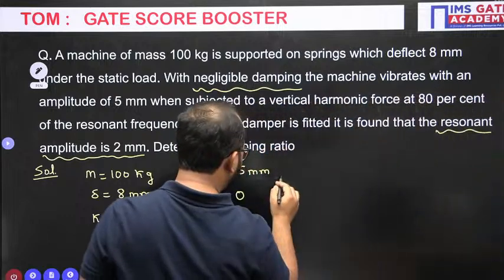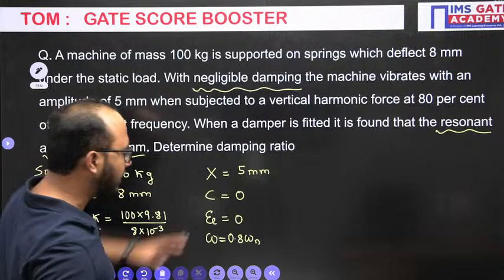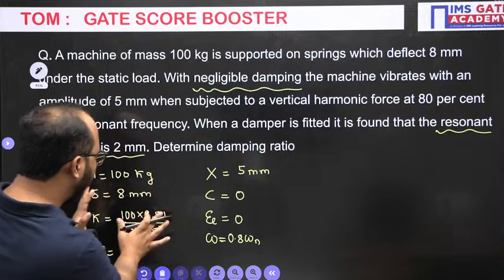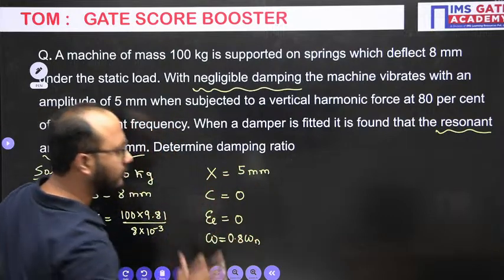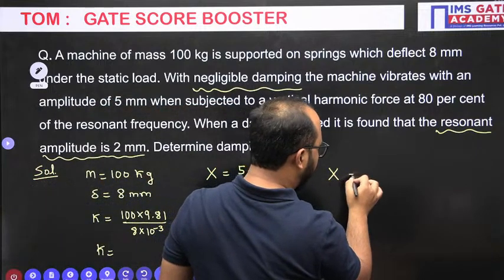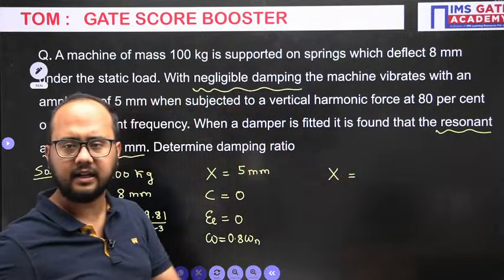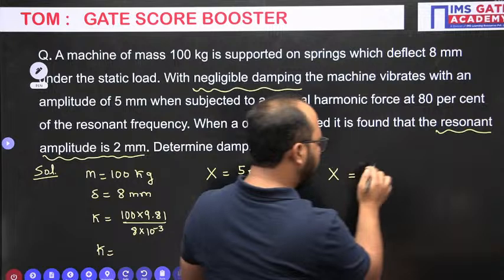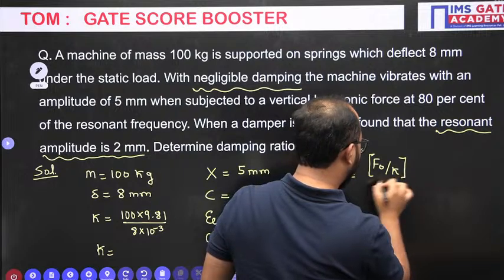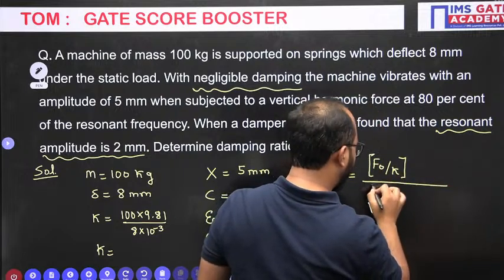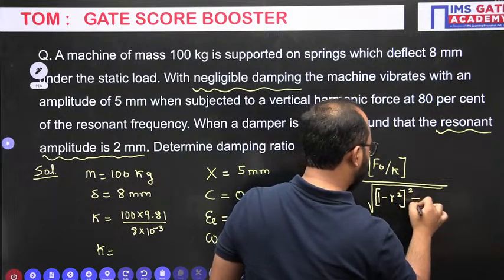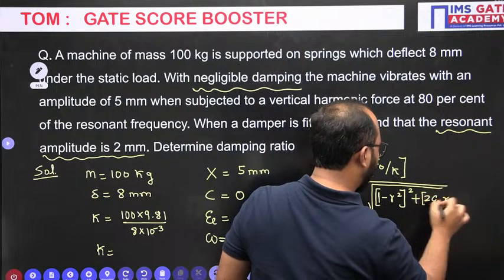Okay. Now you will say, sir, why is this information given? What is the purpose of this information? Now we have written down this information. From this information we will get the stiffness. What actually will we be getting from this information? Understand, very important point. I hope you know the formula here. Amplitude of vibration. Some people will write A, some people will write X, so that is not an important point here. Amplitude equals F naught by K, divided by under root of (1 minus R square) whole square plus (2 psi R) whole square.